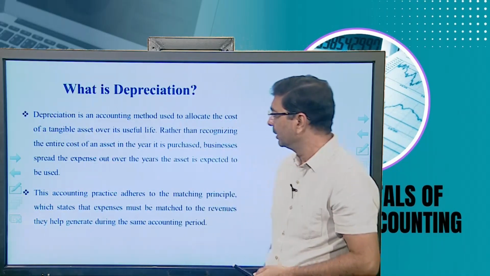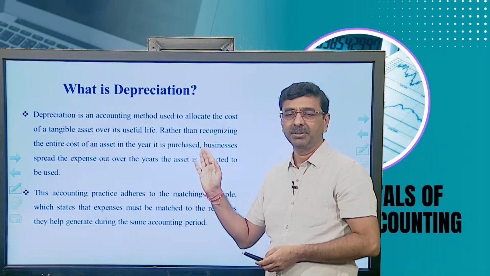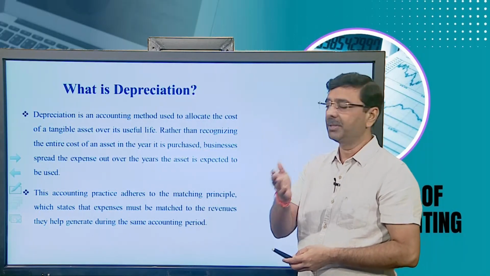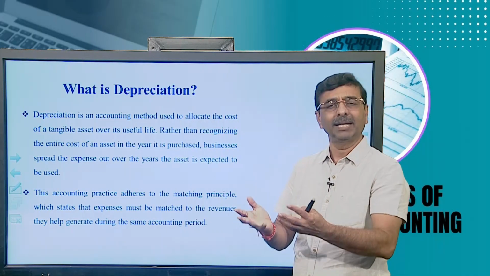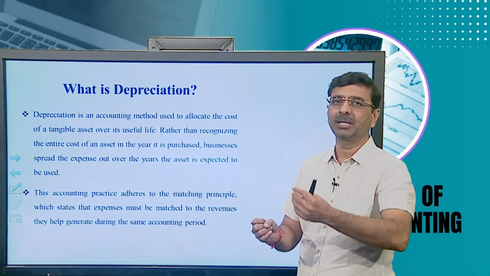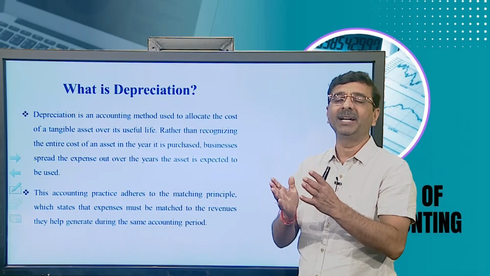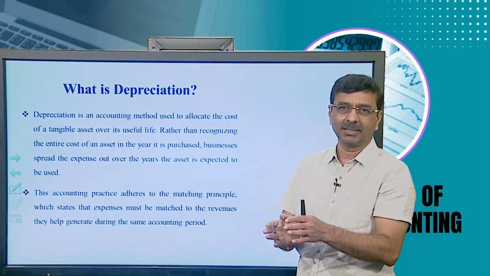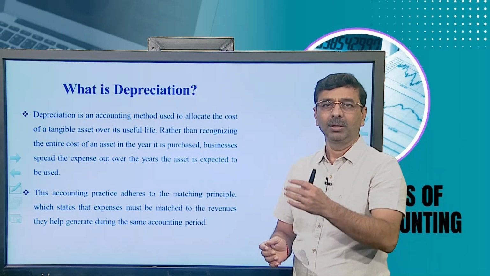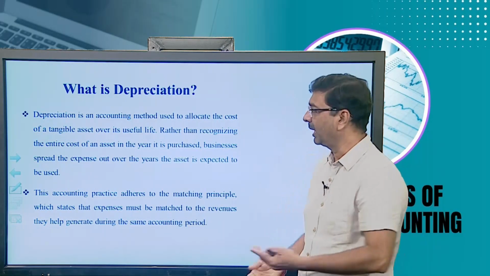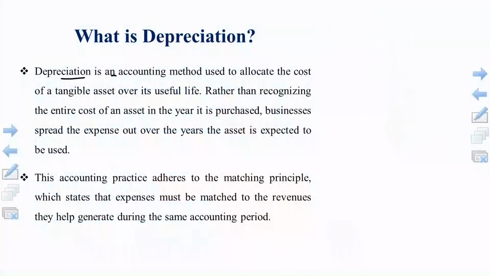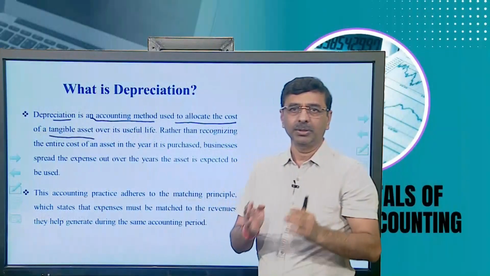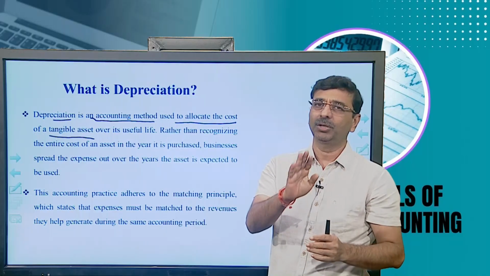Fine. Now here is the meaning of depreciation. What is depreciation all about? As I already briefed you, depreciation is an accounting terminology. It is an accounting method adopted to identify the asset reduction due to the usage of the asset in a specific year for generating revenue. Depreciation is a kind of accounting method used to allocate the cost of tangible assets, correct? So depreciation is calculated only on tangible assets.